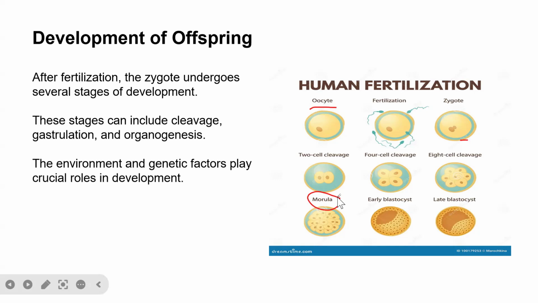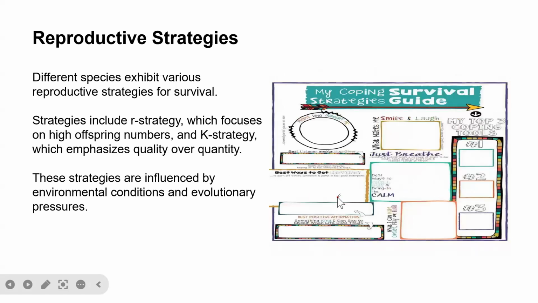It also can include gastrula or gastrulation, which leads to the production of gastrula, and then organogenesis, which leads to the synthesis of various organs. So the environment and genetic factors play crucial roles in this development. Now, reproductive strategies. Different species exhibit various reproductive strategies for survival.